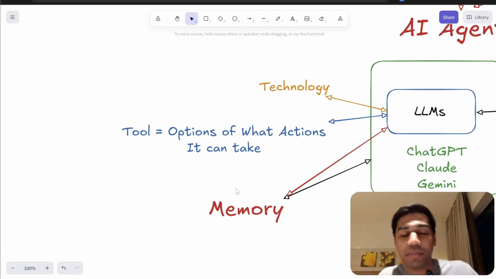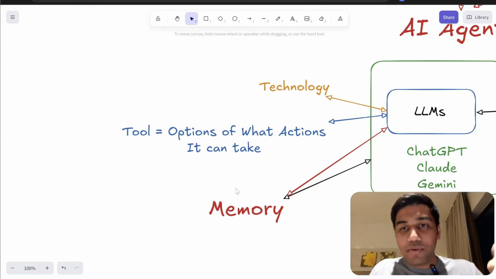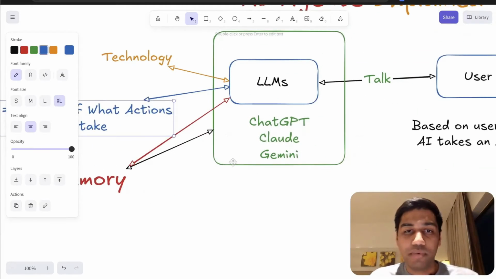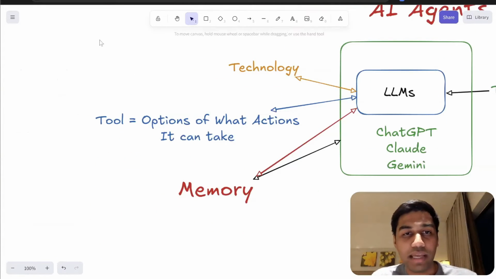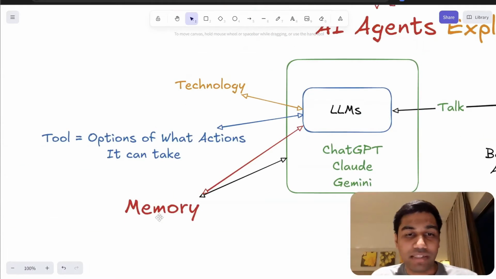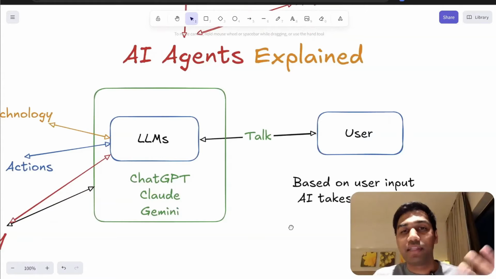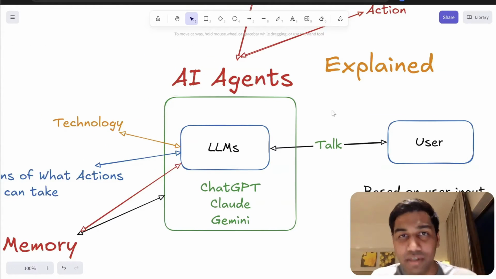If the user tells you to do something, go ahead and see if you can use this. Or if the user tells you, go ahead and search the web using this particular tool, go ahead and do that exactly. So we give AI tools, and this is what we call an agent. This is exactly what an agent looks like. So you have AI, you are talking to the user, you have access to memory, you have the option to take actions and everything else. And this is what we simply pick up and say, this is an AI agent. It's nothing crazy.